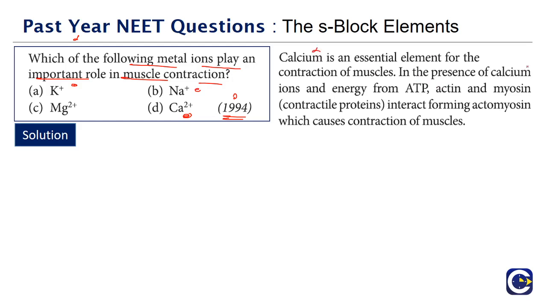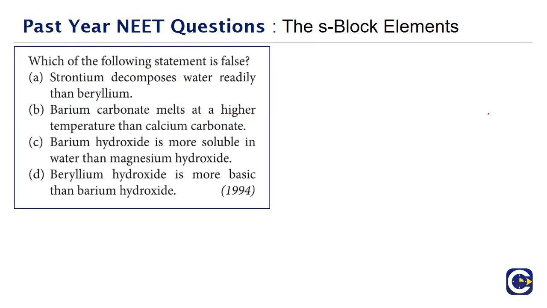In the presence of these calcium ions and the energy from ATP, actin and myosin will form actomyosin. Actomyosin will be facilitating or causing the contraction of muscles. So what is the element that will play a role in the contraction of muscles? It is calcium ions. That's the metal ion that will play a role in the contraction of muscles.